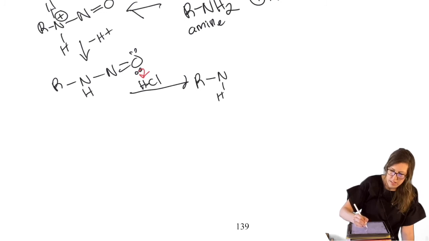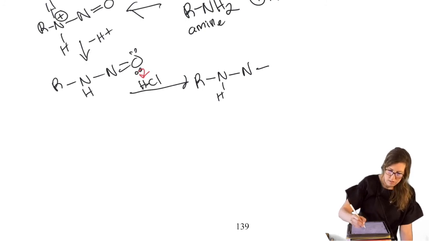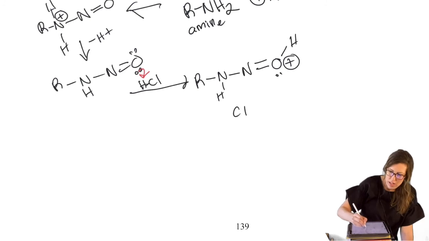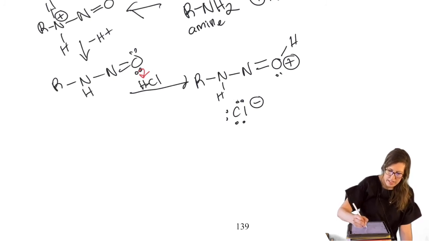So protonate it. I mean, you got it. You can't just have that carbonyl, or it looks like a carbonyl, the N double bond O, just disappear. So we're going to have that essentially activated, if you will. Activated for what? What's coming next? All right, so we have the chloride sitting around from the HCl, and it can take that H to make more HCl and eliminate.